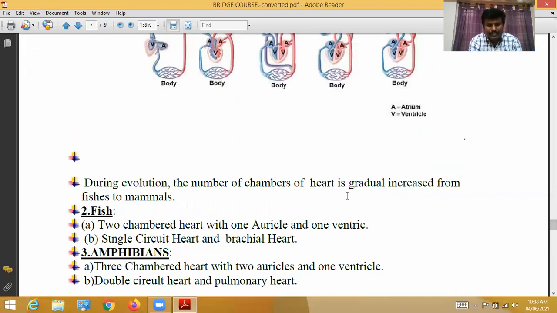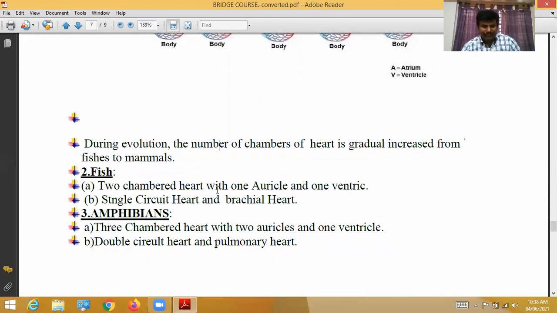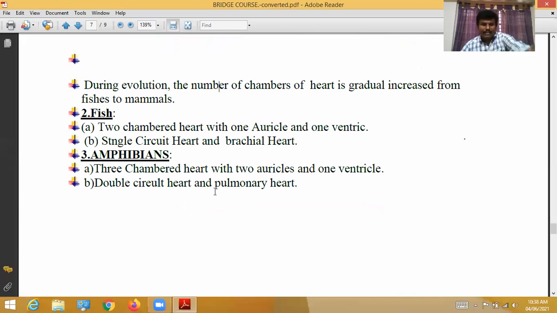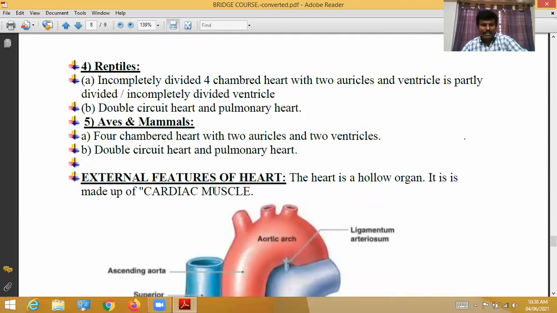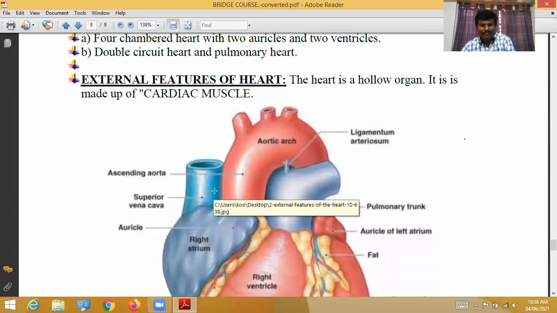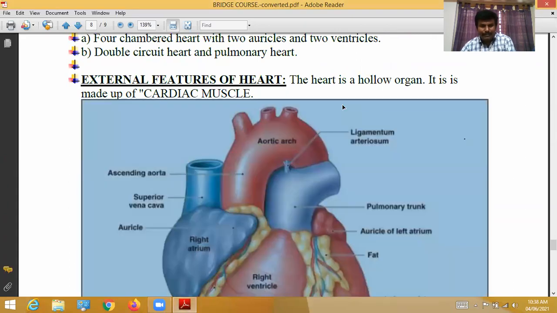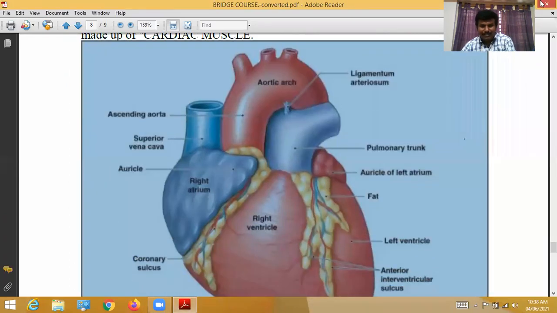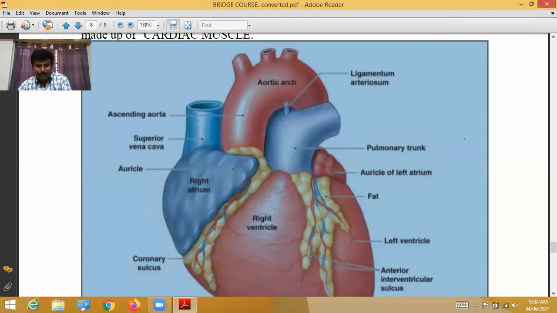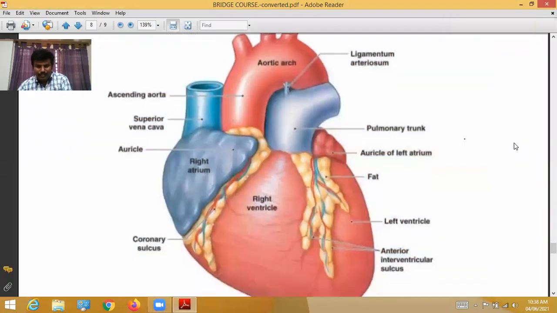So this is the matter up to now: fish and amphibians, whatever is in that picture. Next, the external features of the human heart. Up to now, whatever parts I said, those are all the parts here. This is the correct picture.